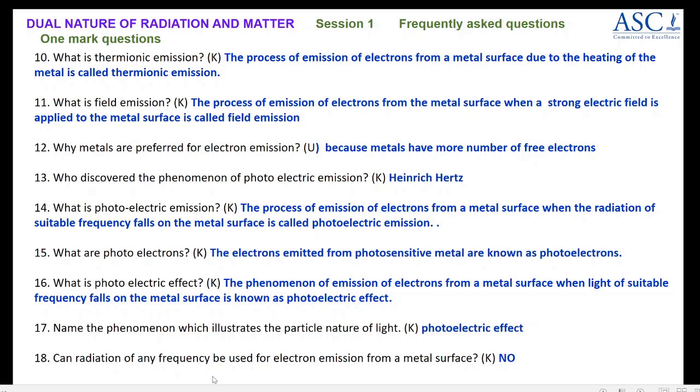Can radiation of any frequency be used for electron emission from the surface? Any frequency will not emit electrons. There is a minimum frequency. So the answer is no. And if you observe at the end of the question, some alphabets are given like K, U and S. K represents a knowledge question, U represents understanding, and S represents skill.